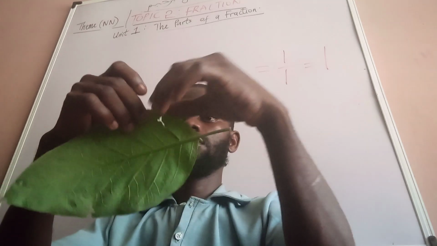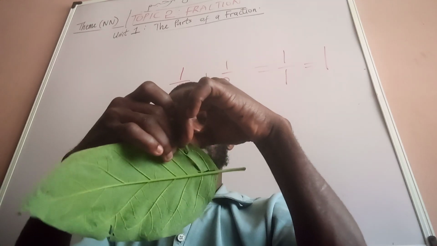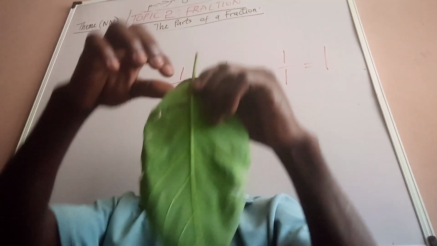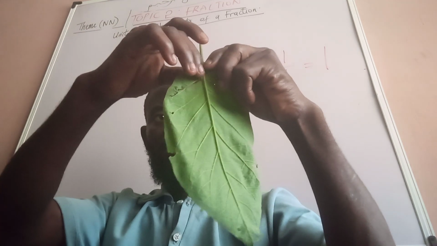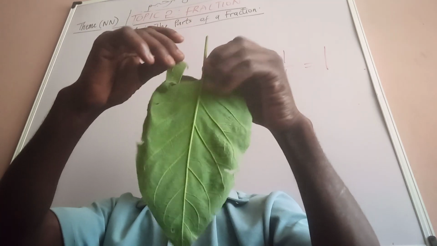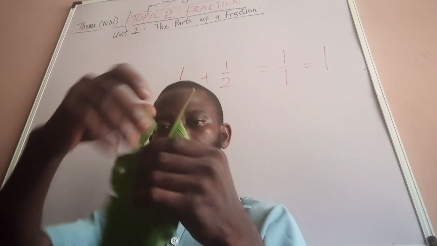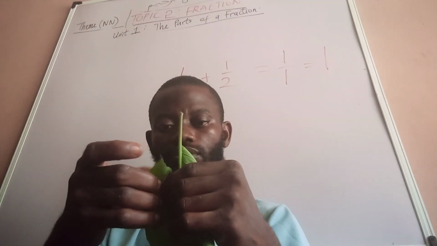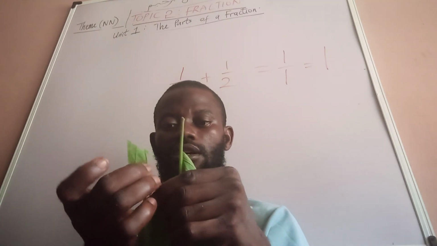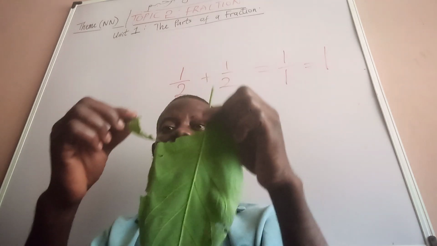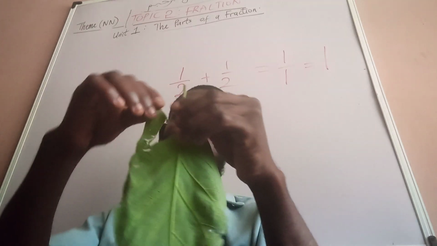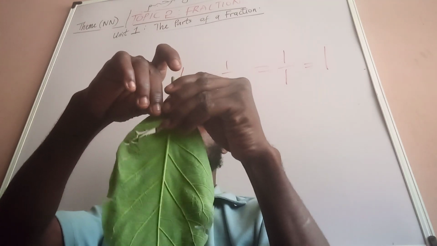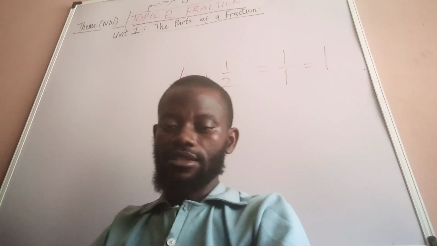Now that I have cut this area outside, this area that I cut outside is now 1 out of the 14 segments. I've just cut 1 outside.